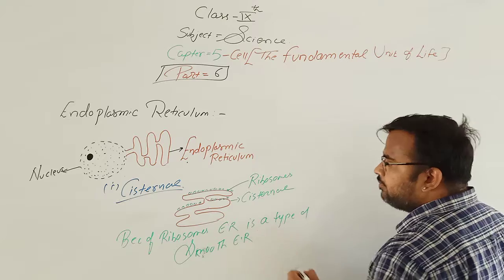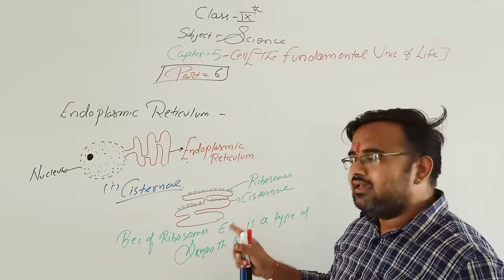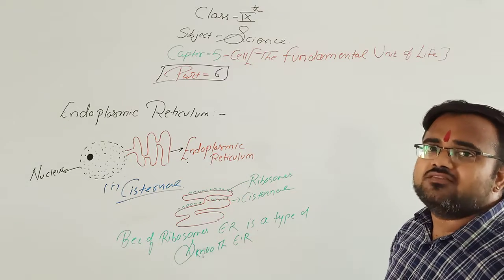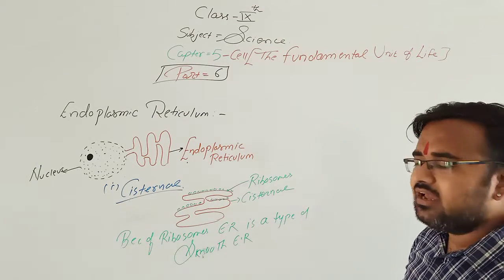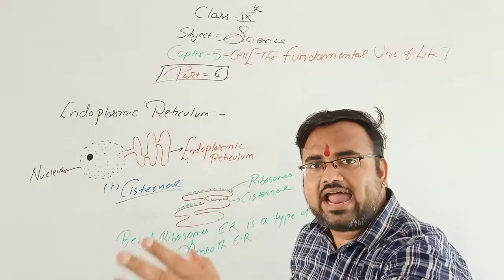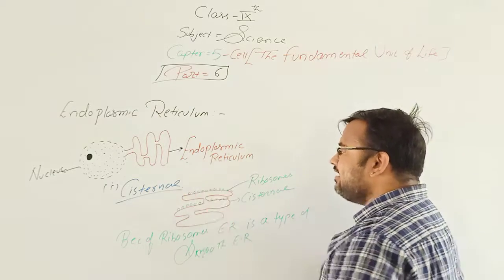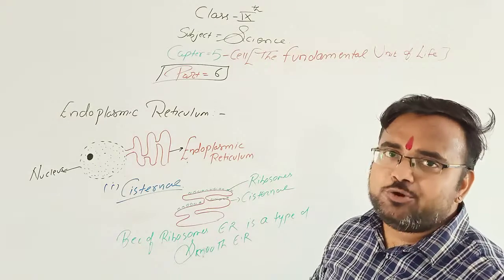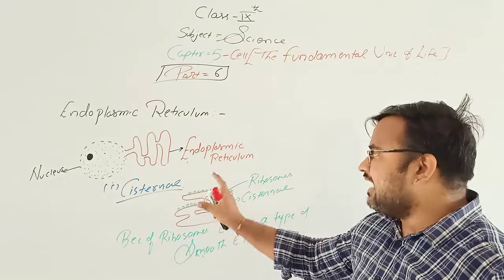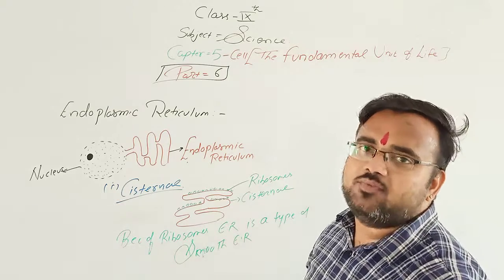Because of ribosomes, because of this granular structure only, this endoplasmic reticulum is known as rough endoplasmic reticulum. Clear? So this is all about cistern. Cistern is a flat tubular branch structure and it contains ribosomes which are granular structures.